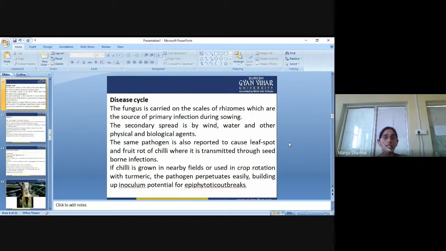After that, the disease cycle. The fungus is carried on the scales of rhizome, which are the source of primary infection during the sowing. The secondary spread is by wind, water, and other physical and biological agents.